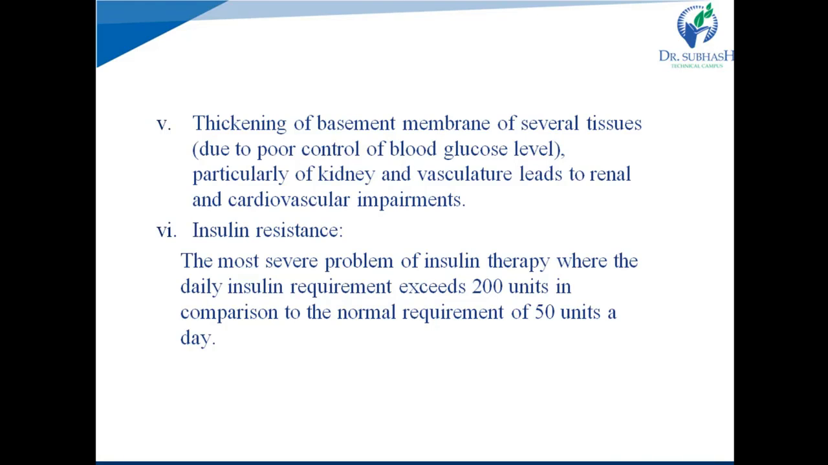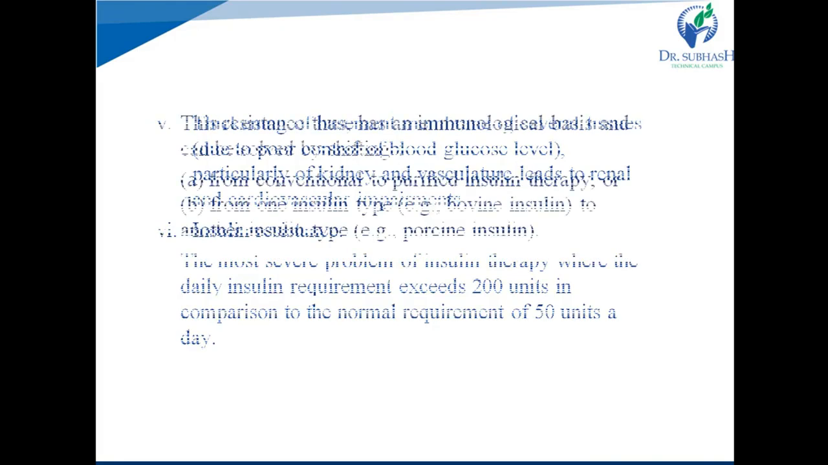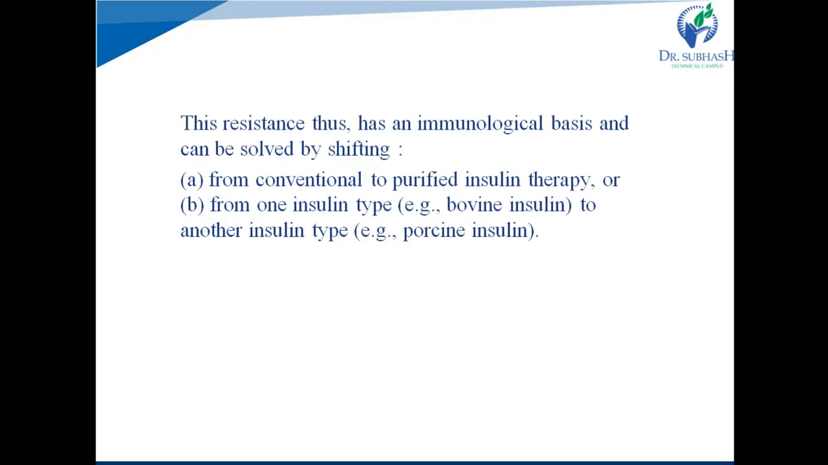This is the most severe problem in insulin therapy, where the daily insulin requirement exceeds 200 units in comparison to the normal requirement of 50 units per day. This resistance thus has an immunological basis and can be solved by shifting from conventional to purified insulin therapy, or from one insulin type to another insulin type. It means if we were using bovine insulin, then it can be replaced by porcine insulin.